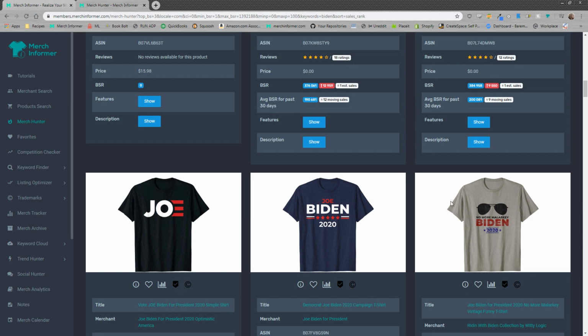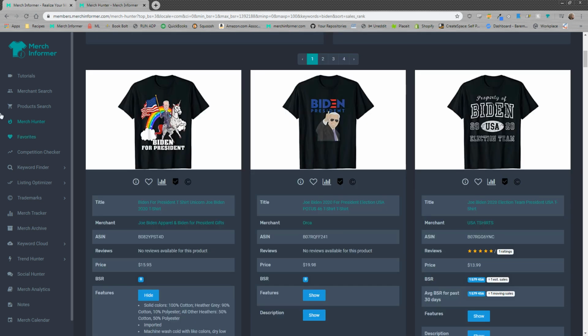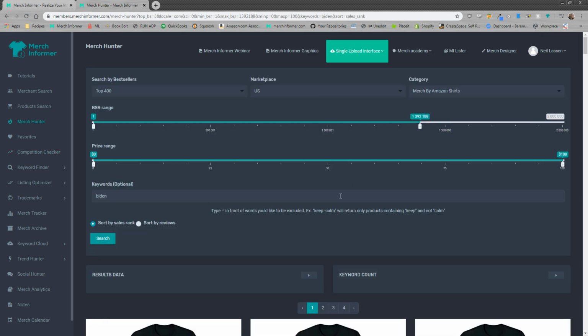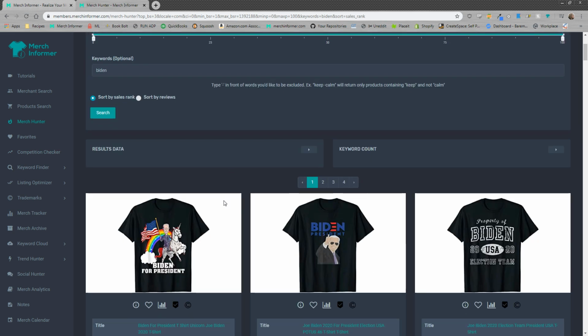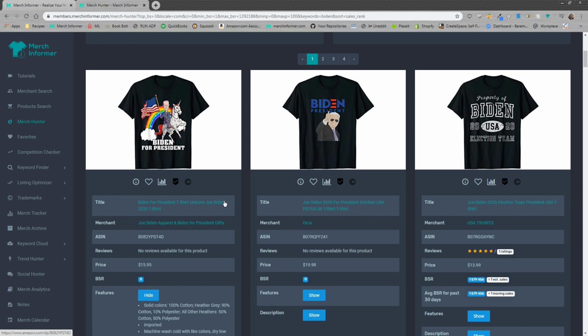Now that I have done that, I go to the Merch Hunter and pull out the relevant keywords from people who are in positions that I want to be in. All of these were selling extremely well when Amazon was up and running. So I know that I can optimize my stuff for these keywords so that I can change it and be ready to go when everything is running properly. So that is the first step inside of the Merch Hunter.